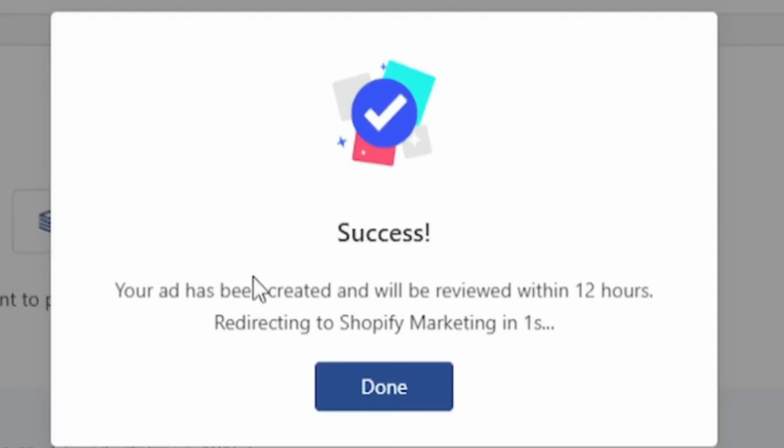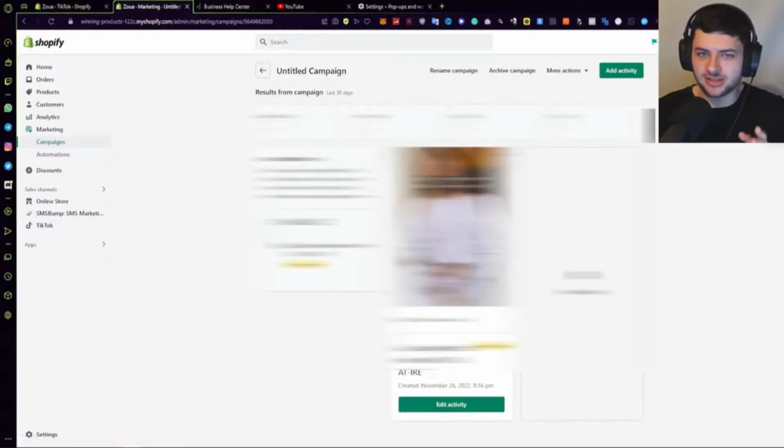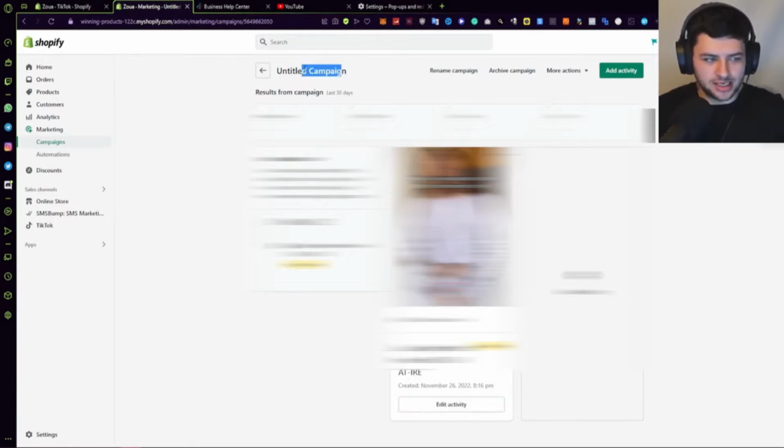Then it will say creating ads, which means you finish your ad campaign, and it'll say success, your ad has been created and will be reviewed in 12 hours. And from there, it will redirect us back onto the Shopify campaigns manager. So from in here, we can view our campaign. So we have untitled campaign. We can see the results based on the sessions, the orders, the sales, and the cost.